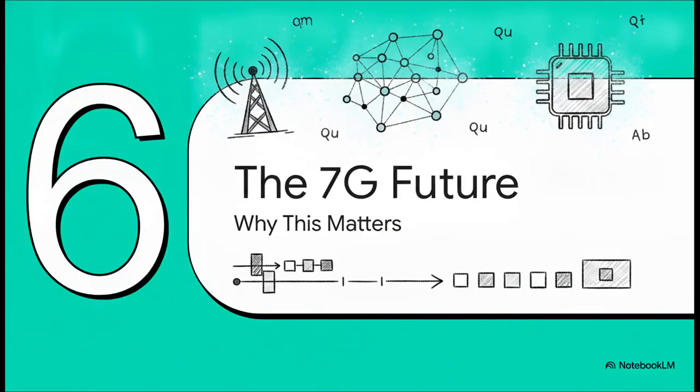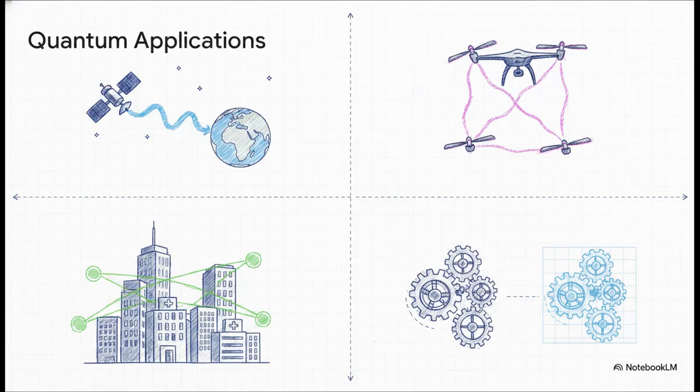Finally, Part 6. Welcome to the 7G future. Why this actually matters. This new 9-layer stack is the literal backbone for the ultra-secure 7G era. But what does that mean for you? It means a future of fundamentally unhackable communications. Seriously, any attempt to intercept your data would instantly destroy the quantum state. We're looking at things like entangled drone swarms operating with perfect instantaneous synchronization. We'll see edge-based quantum Internet of Things devices transforming smart cities, and decentralized quantum digital twins replicating whole physical systems flawlessly in the cloud. It is a massive leap forward.